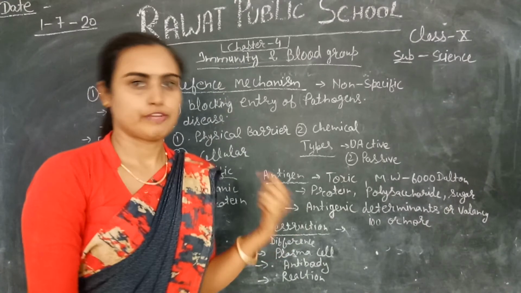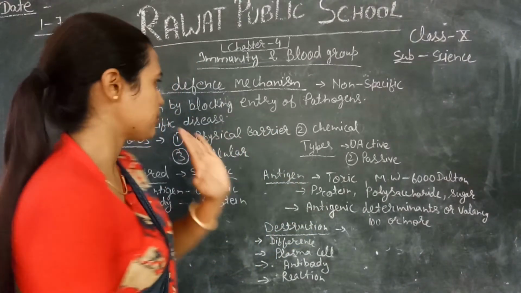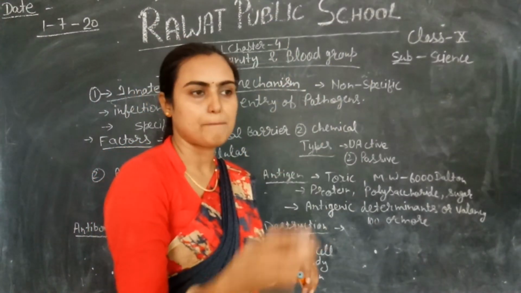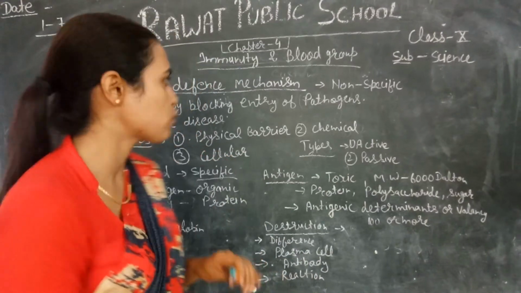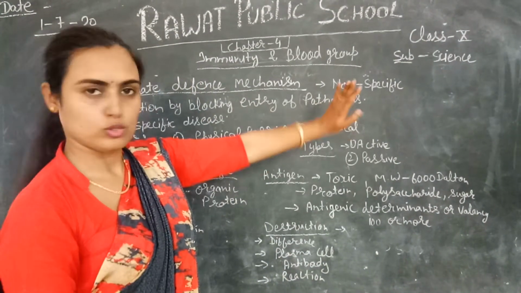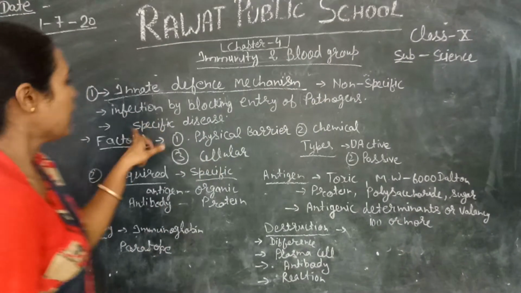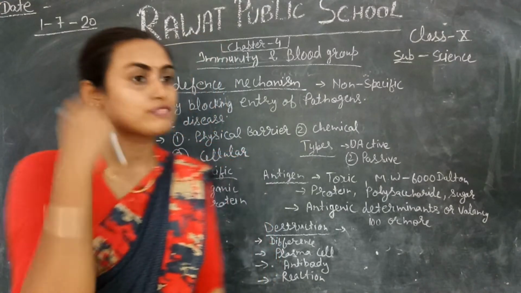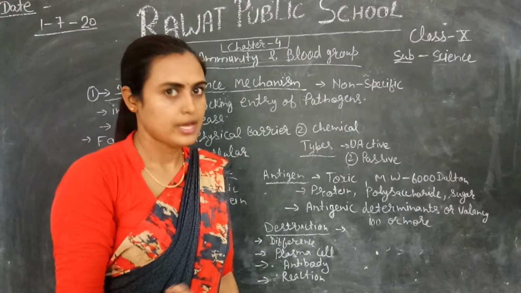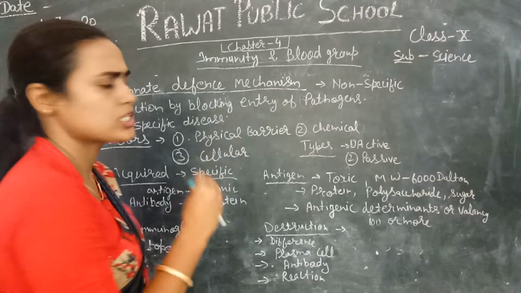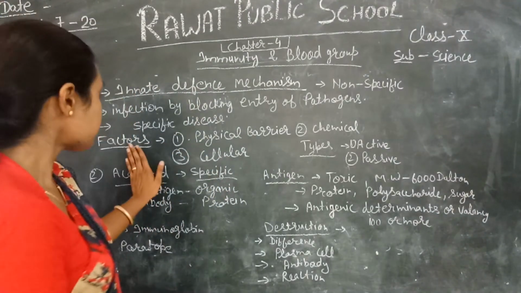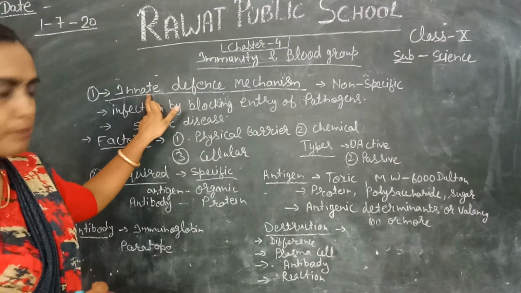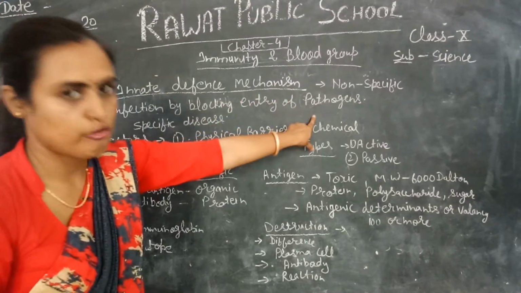This is the mechanism which you get from birth, first thing. Next, it protects you from the entry of different pathogens or viruses and microorganisms. You can see that it blocks the entry of pathogens and microorganisms, right? We already said that because this is non-specific, it does not work on specific diseases like diarrhea, typhoid, whatever. But there are the following factors which work under innate defense mechanism. These factors block the entry of pathogens.